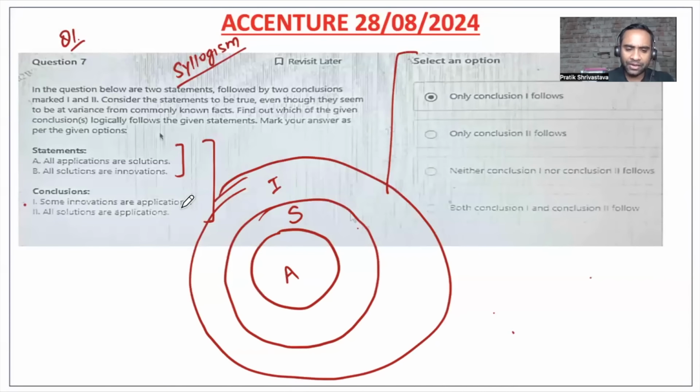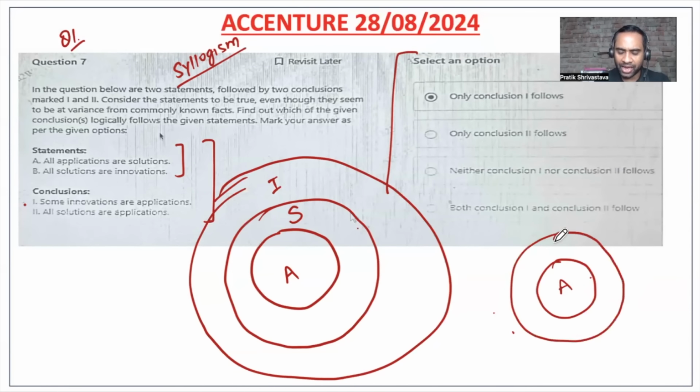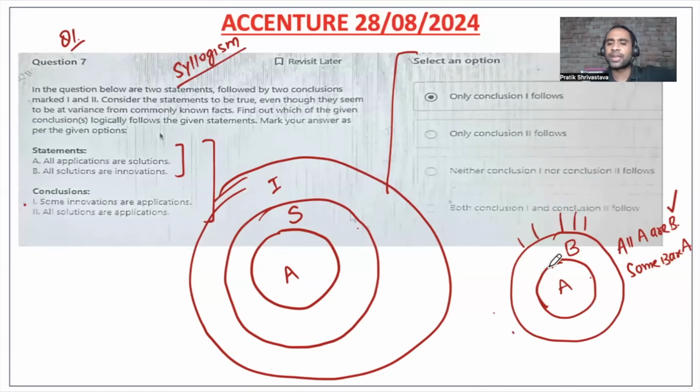Conclusion 1: some innovations are applications. Friends, please keep this basic in mind: if you say all A are B, from this diagram, then you can say some B are A. It is very logical. You see, all of A is inside B, so that is why you say all A are B. But what about B? The outside portion of B is somewhere else, so it is clear that all B are not A. Only some part of B is A.